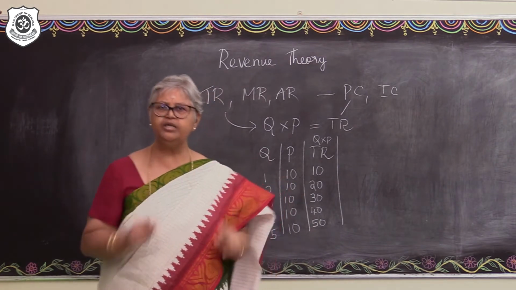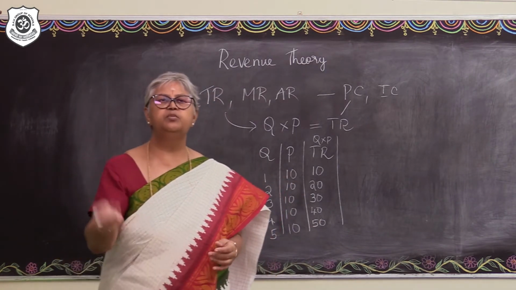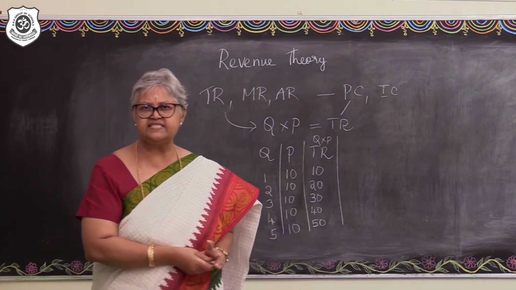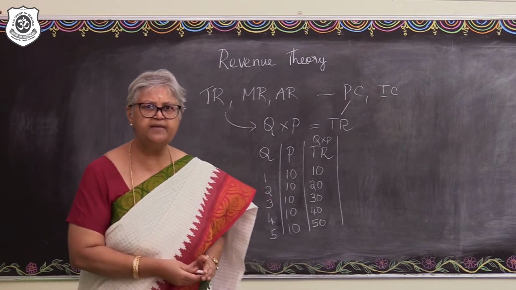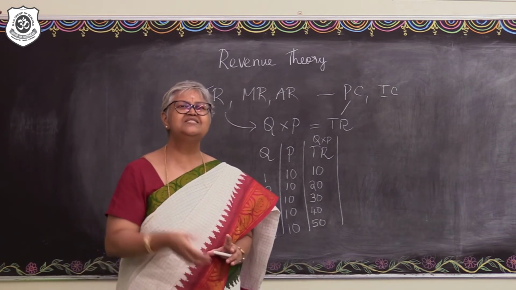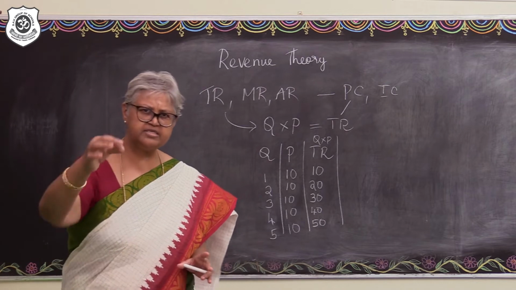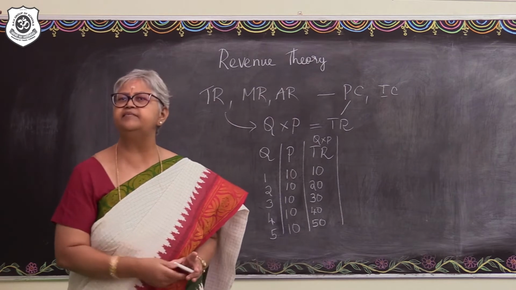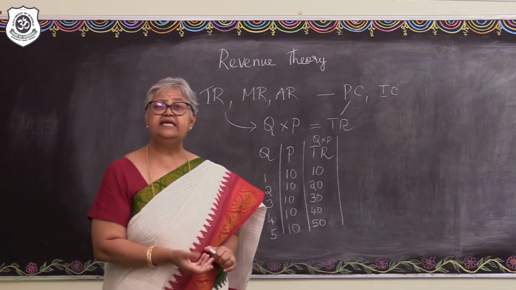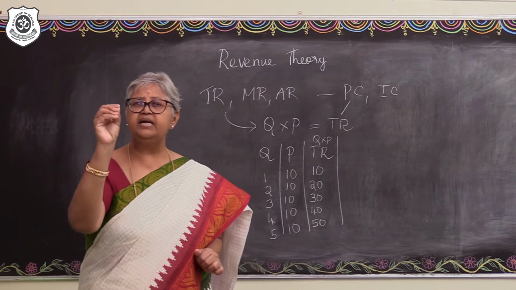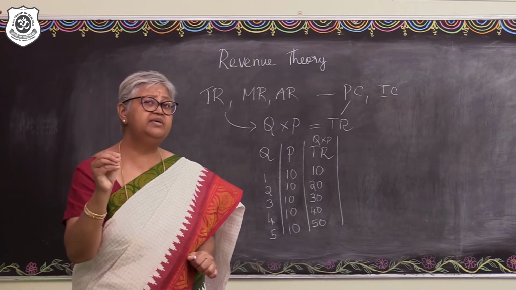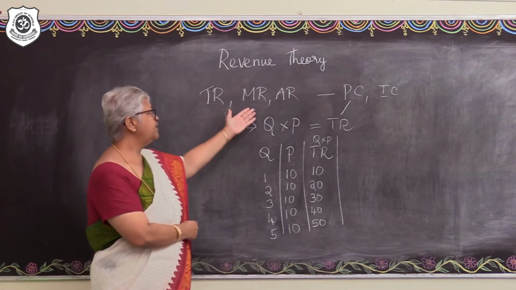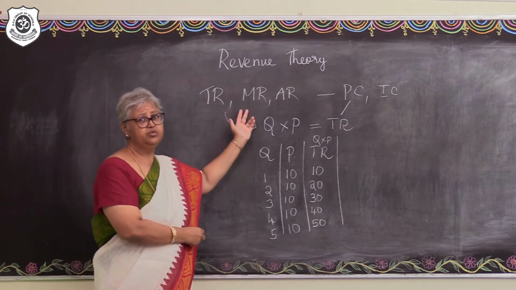Now, more than the total revenue, it is going to be the additional revenue, the per unit revenue, that the entrepreneur is going to be more bothered about, because of fixing up of the price in the near future, and also to understand whether it's worthwhile to produce or not. If I produce an additional unit of output, what is the additional revenue that is going to be generated due to sale of that one particular unit of output? That would be the prime concern for any entrepreneur, isn't it? So we have to understand what is this marginal revenue.